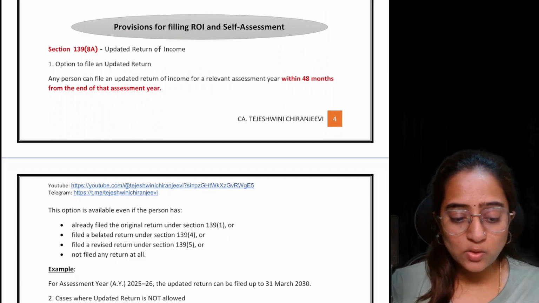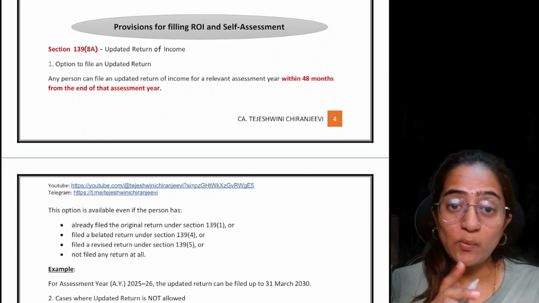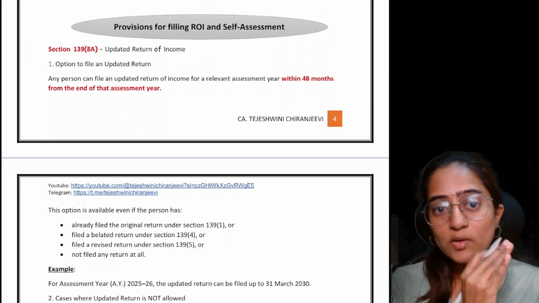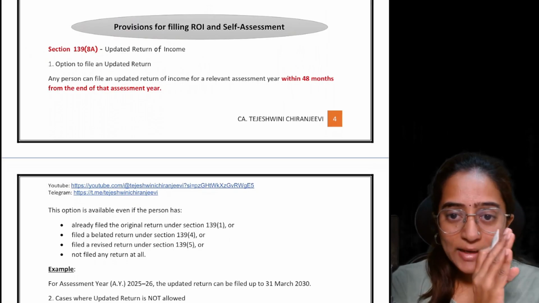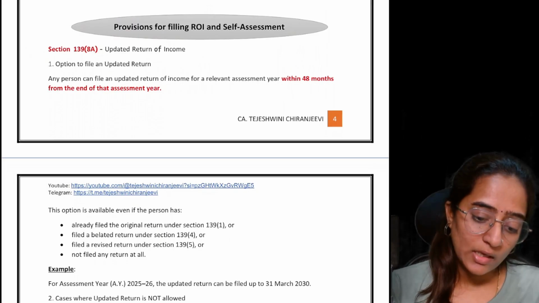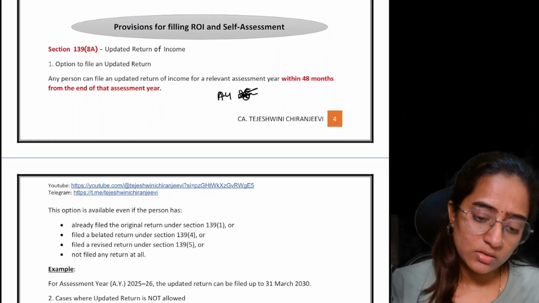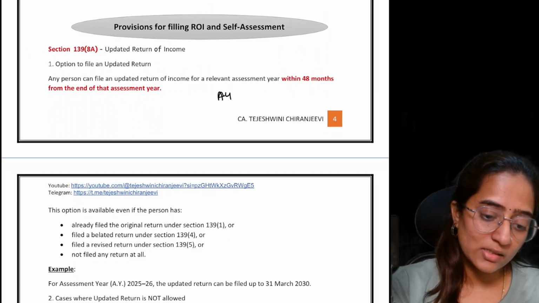Earlier, the person could have filed this within 24 months from the end of the relevant assessment year. Suppose let's consider AY 24-25, I'll just take an example.